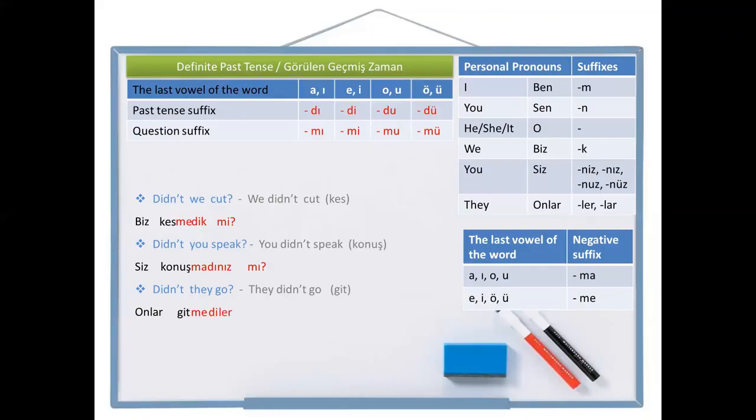But I want to say didn't they go? So I need a question suffix, mi. They didn't go. Onlar gitmediler. Didn't they go? Onlar gitmediler mi?